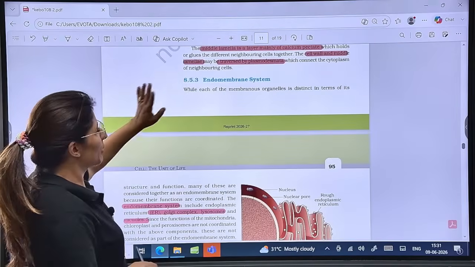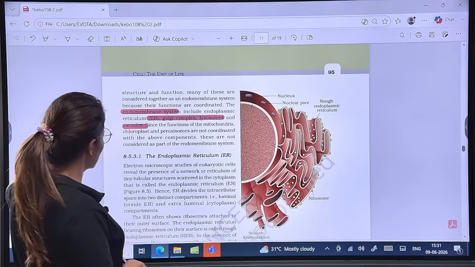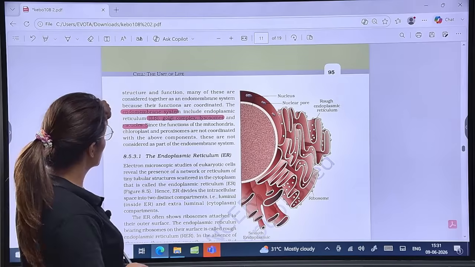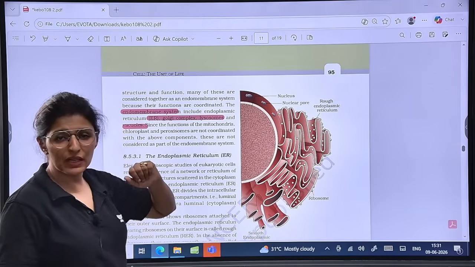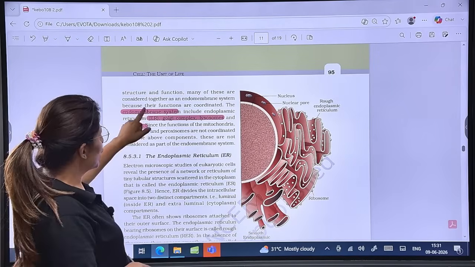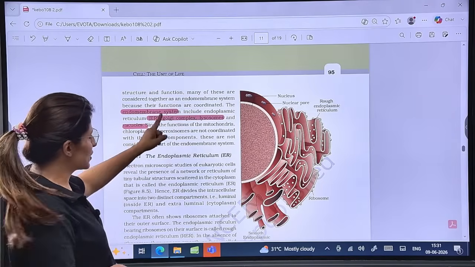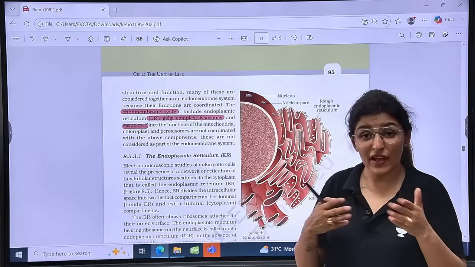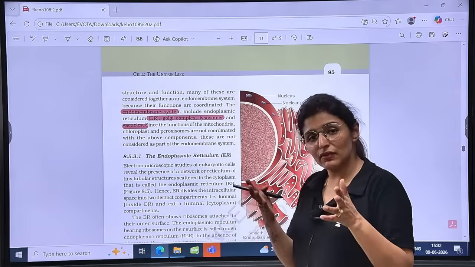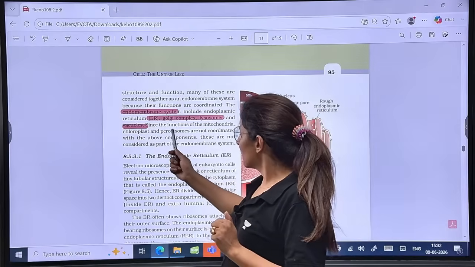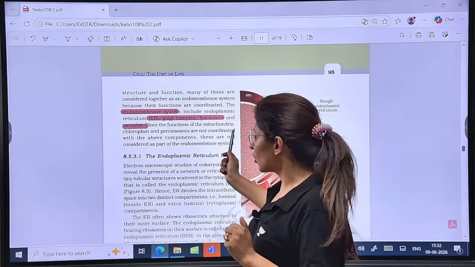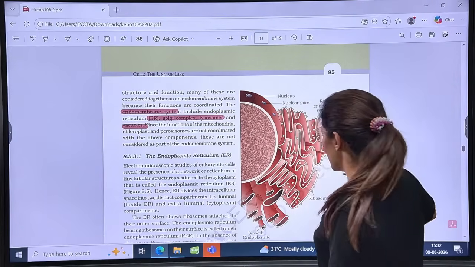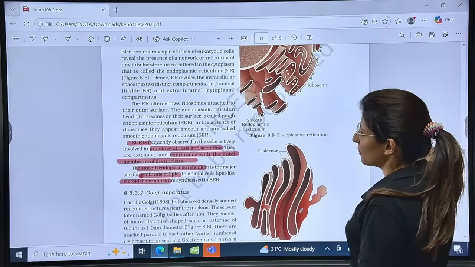Then talking about the endomembrane system, a very frequently occurring question, PYQ. What is the composition of the endomembrane system? The endomembrane system consists of four components: ER, GB, lysosomes, and vacuoles. The functions of these four organelles are well interconnected. That is why they form the endomembrane system. Mitochondria and chloroplast are not coordinated with the above system. That is why they are not a part of it. Is it clear?